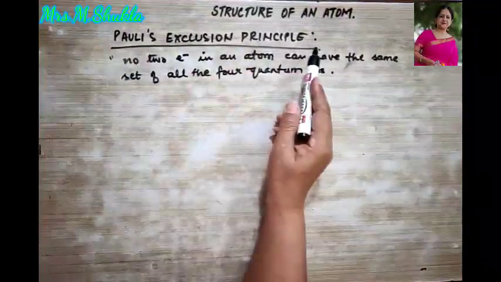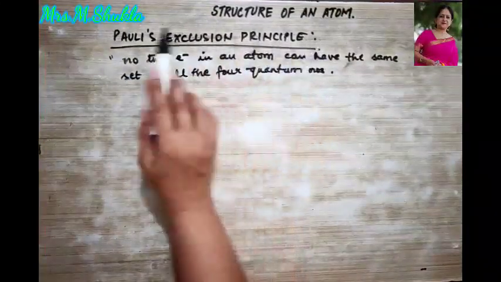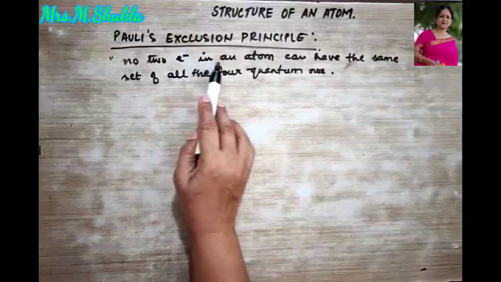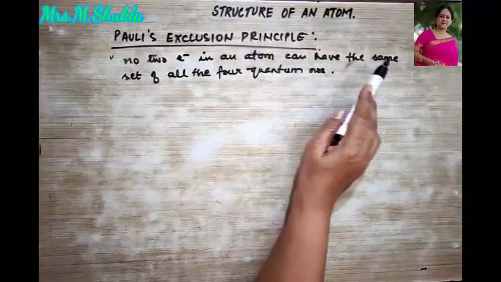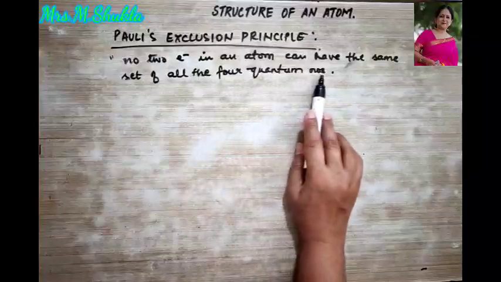So what did Pauli's principle state? It states that no two electrons in an atom can have the same set of all the four quantum numbers.